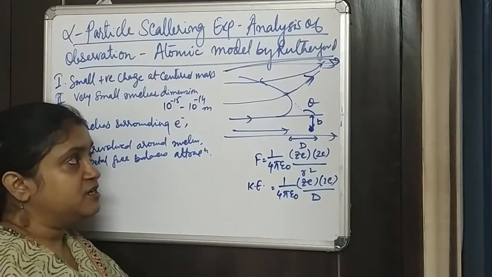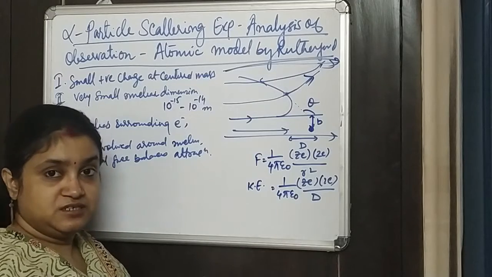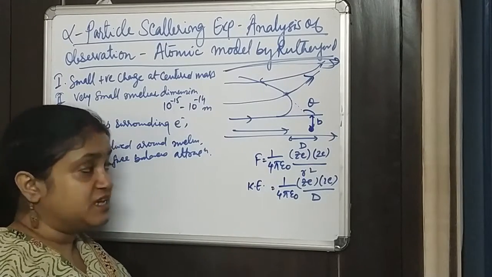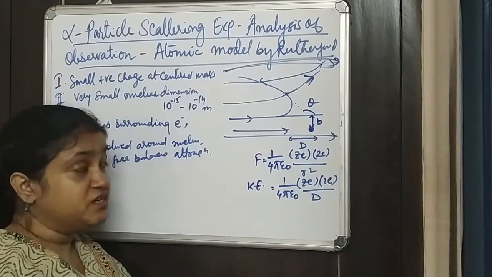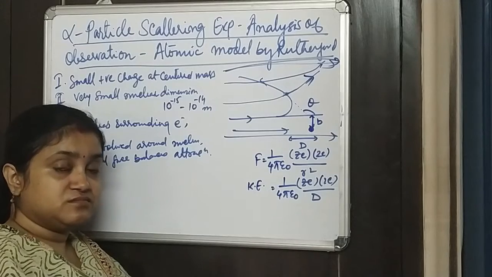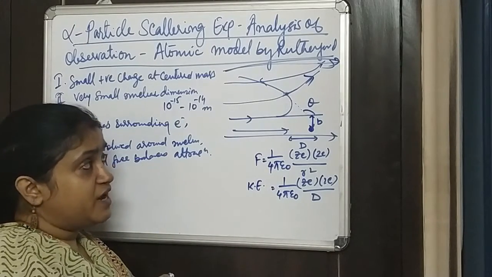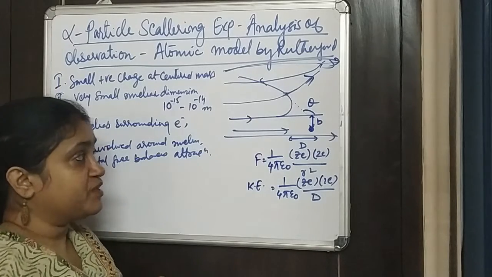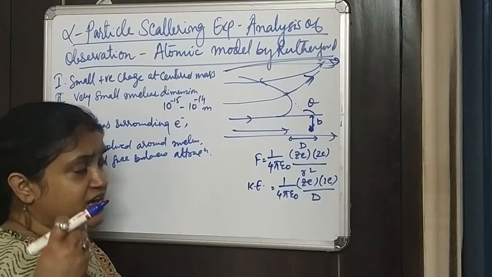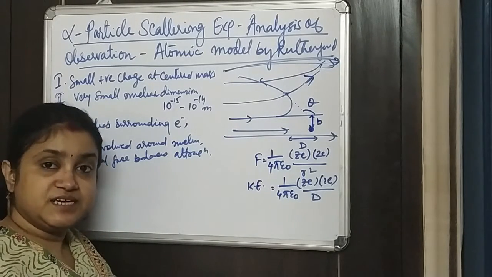It means that most of the atom is empty. So inside the atom, most of the space is empty. That was what was concluded by Rutherford from this experiment. And it said that there are few particles which got scattered by more than a 90-degree angle.